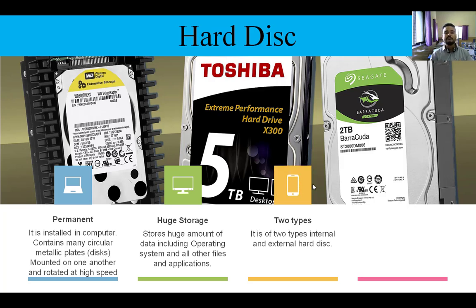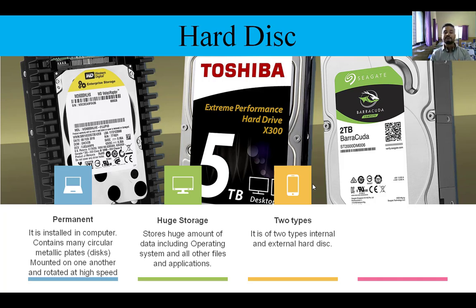Okay, third one. Now, as I told you, it can be installed in the computer and can be outside also. So there are two types of hard disk drive. One is internal, another one is external. Internal means, as you can see on your screen, the second and third are internal, which is inside the computer, and external means it can be connected using a USB device.